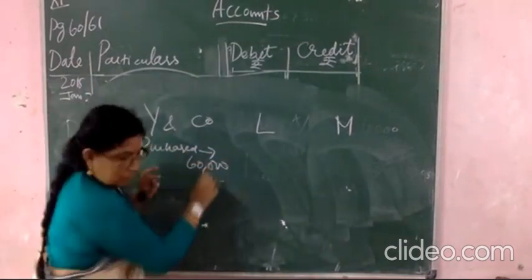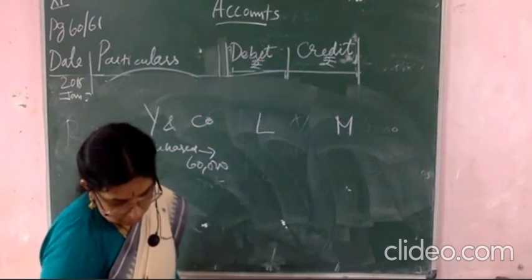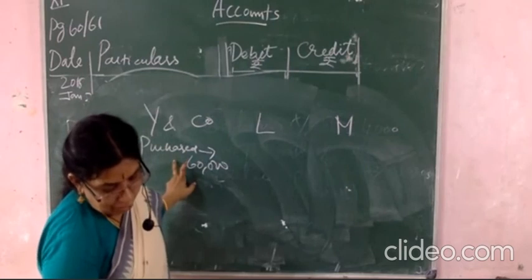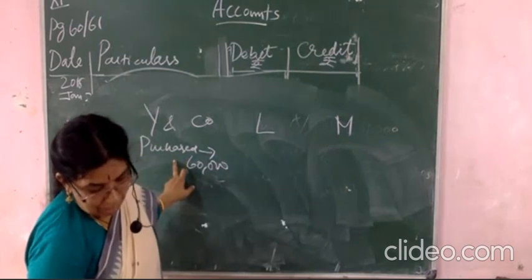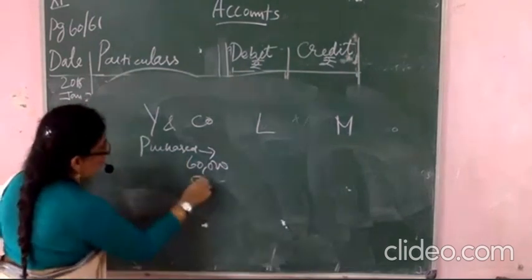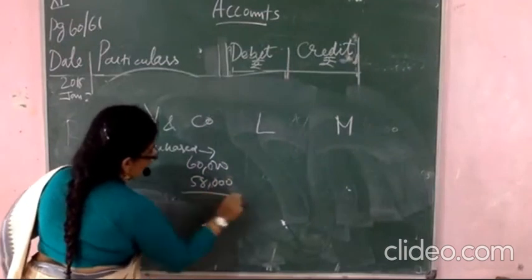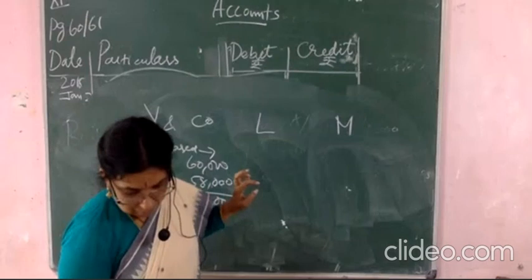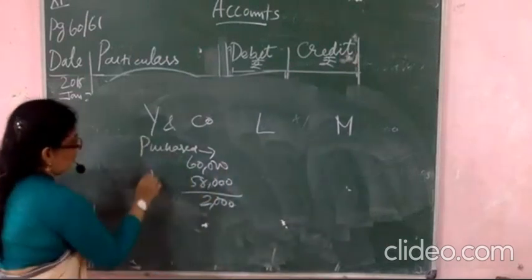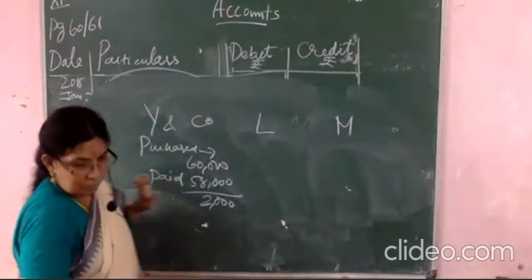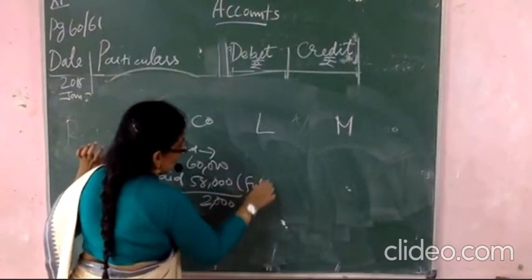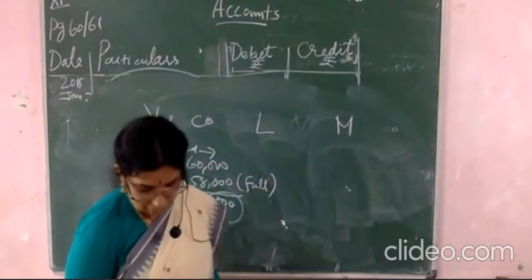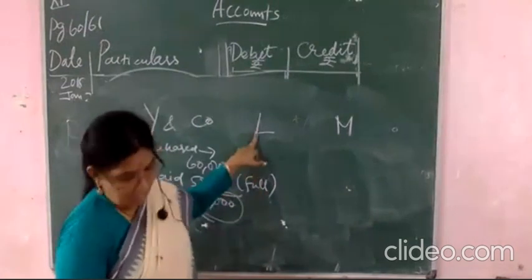Clear now? Then after that you see here, on March 3 paid Y and Company through bank in full settlement, that is 58,000. So remaining 2,000 here. Clear? This is the paid amount. That is also, if it is a full settlement, it means you have to mention over here this 2,000 rupees. And then second thing, what about L?